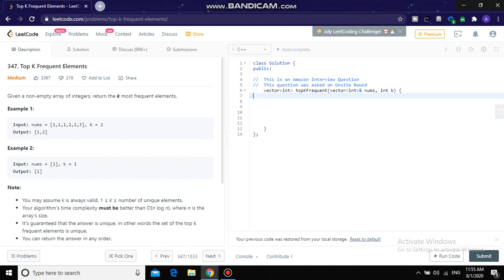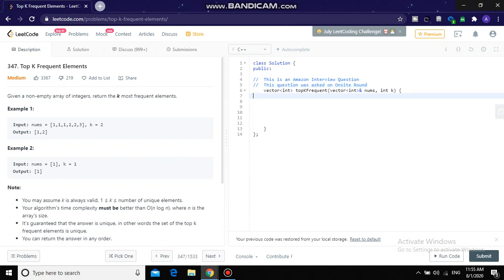Hello everyone. Today we are going to solve an Amazon interview question. The question was to find top k frequent elements. For example, we are given a vector where elements are given and we are given k. So we have to find those k elements which occur the maximum number of times. This question was asked in an Amazon interview, in an on-site round.